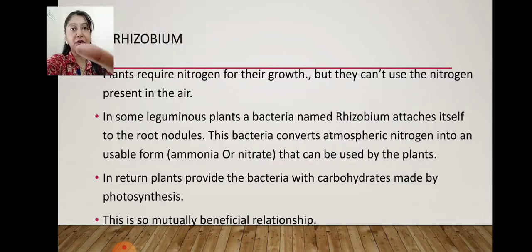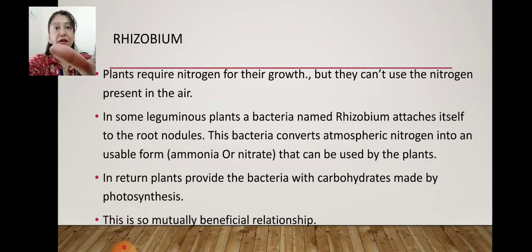The next example for symbiosis is about rhizobium. Plants, as you know, this chapter is about plants. In the atmosphere, the gas which is present in abundance is nitrogen, around 78% nitrogen is present in the atmosphere. But this nitrogen cannot be used directly by us or by any other living thing. We can't breathe nitrogen, but nitrogen plays a very important role in our body as well as in plants. We mainly get nitrogen in our body through the plants.